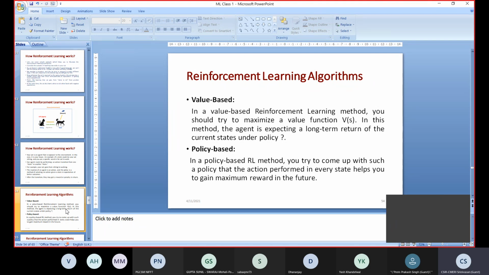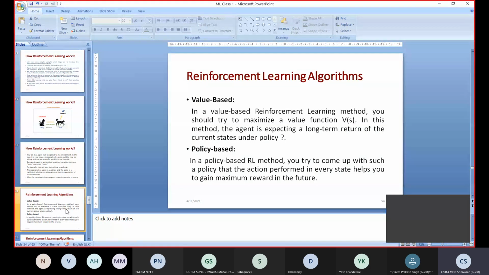For every state, it will try to relate the policy, or in other terms, rules. Based on certain predefined rules or predefined policies, it will try to perform the actions.